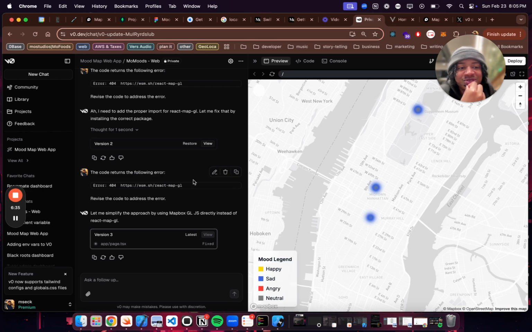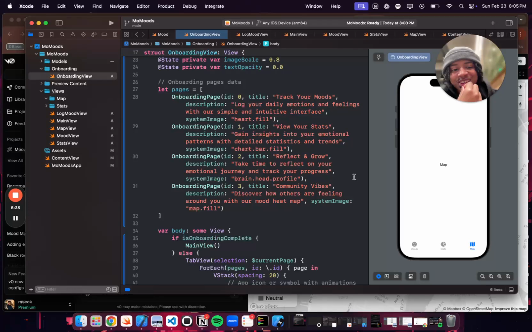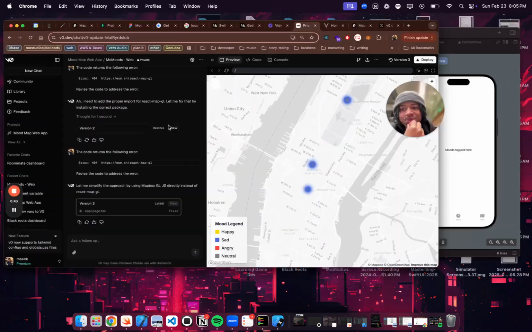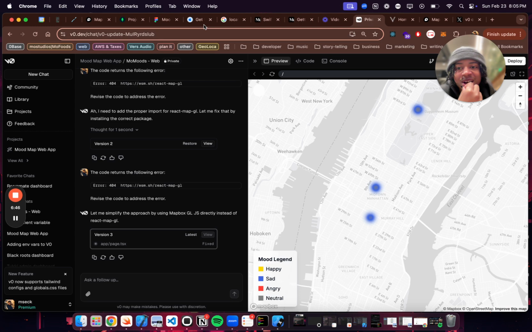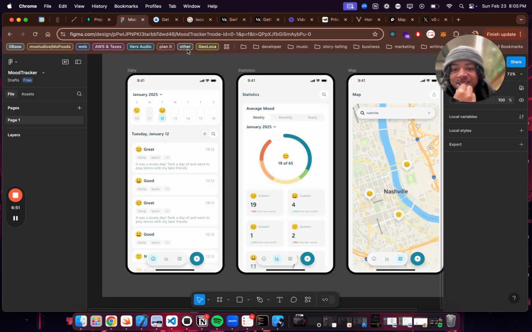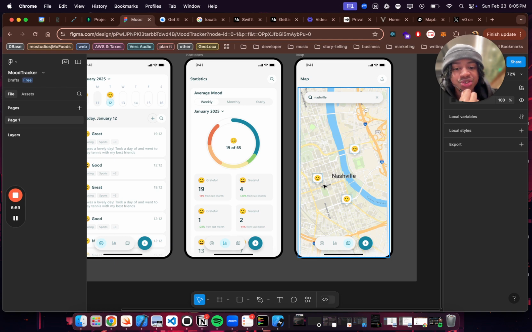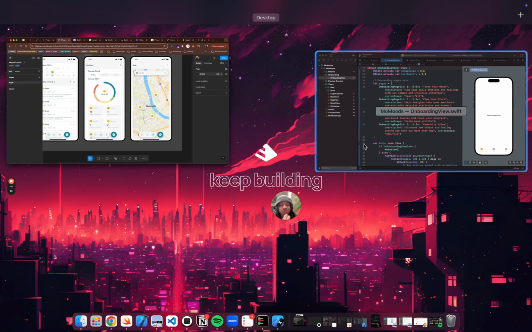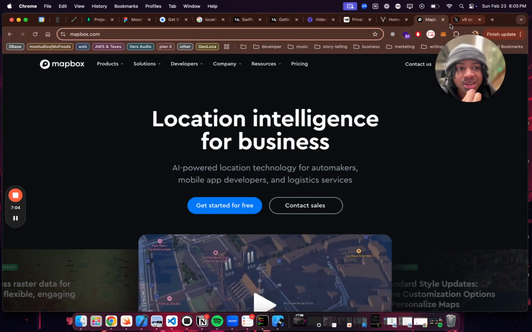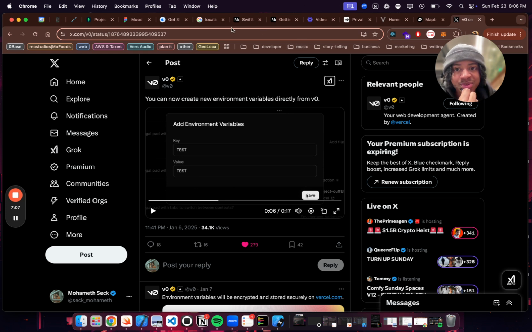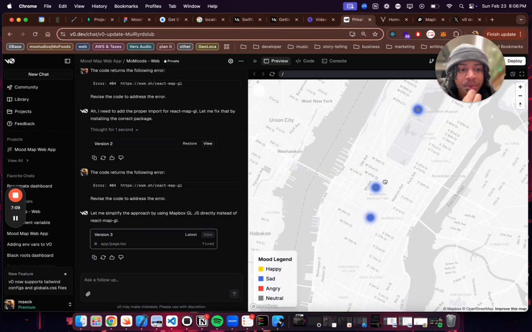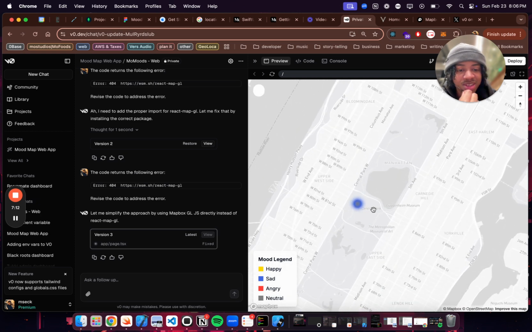Anyway, this is Mo Moods for those joining the video. I'm trying to build 27 MVPs, and with this one you can log your moods, and I'm going to put this all in a MongoDB database on Atlas, and you can submit. It's anonymous, but I'm basically grabbing your location, if you want to share it, right? You give permission to share your location and your mood, and you can see how people are feeling in an area. So imagine just seeing everyone mad in Times Square. You're like, oh, let me avoid Times Square, but everybody's happy in Central Park. It's like, oh, Central Park seems like the place to be.